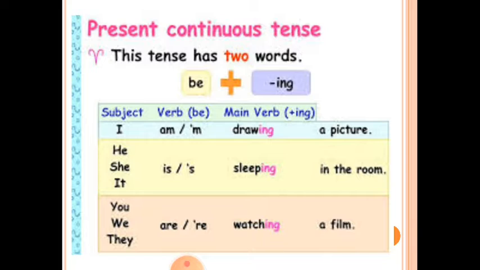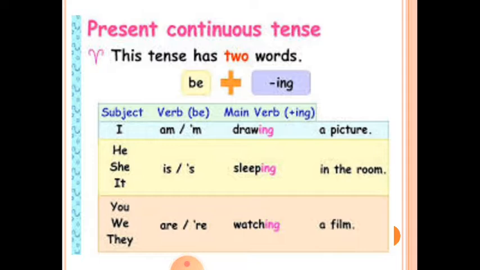So you can see here I, he, she, it, you, we, they is the subject, plus the verb of the be form. What are the be form verbs? I am, is, are. And here you can see the main verb plus ing. Here some examples are given. Draw plus ing, sleep plus ing, watch plus ing.